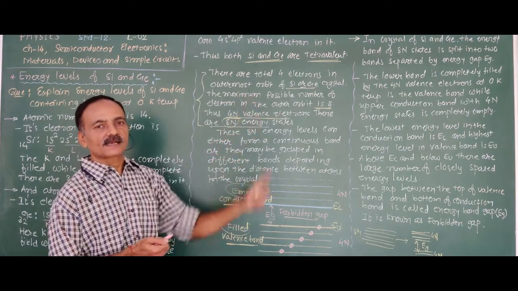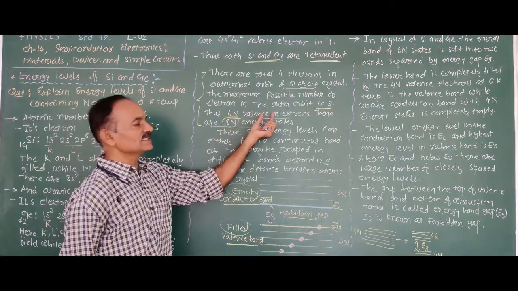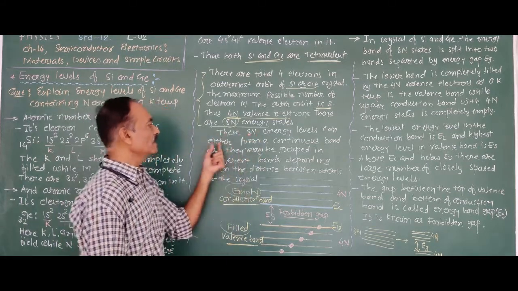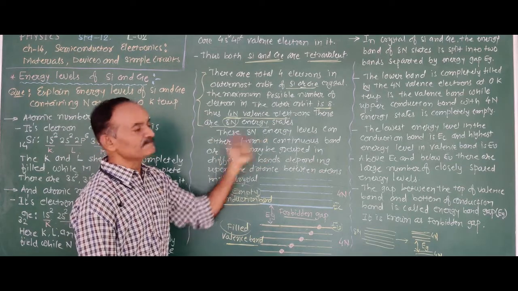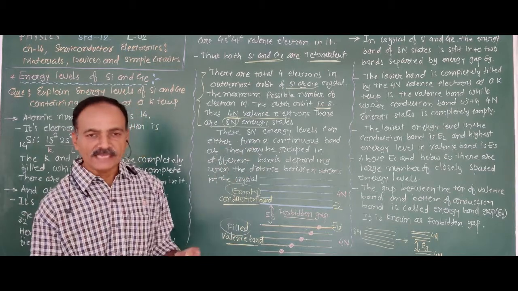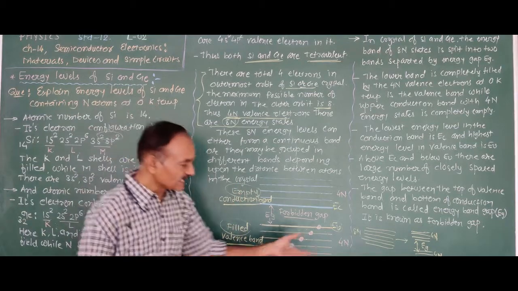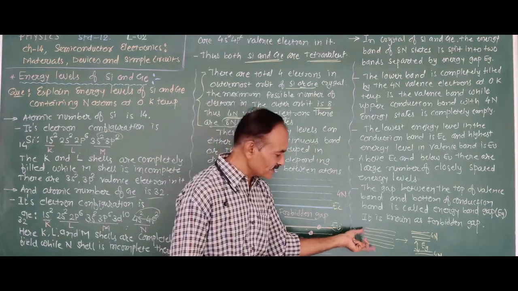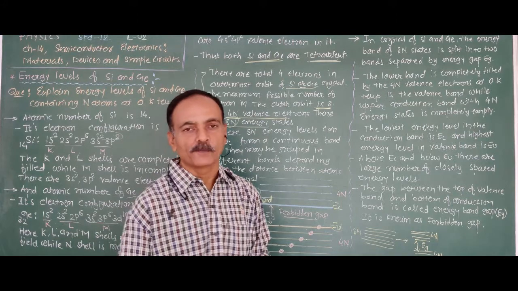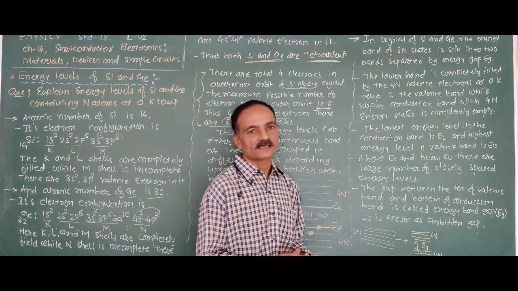Now for the crystal of silicon and germanium containing n atoms, there are 4n valence electrons and 8n energy states. These 8n energy levels can either form a continuous band or they may be grouped in different bands, depending on the distance between the atoms in the crystal.